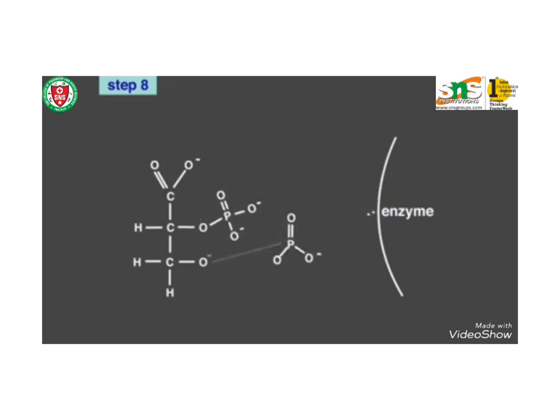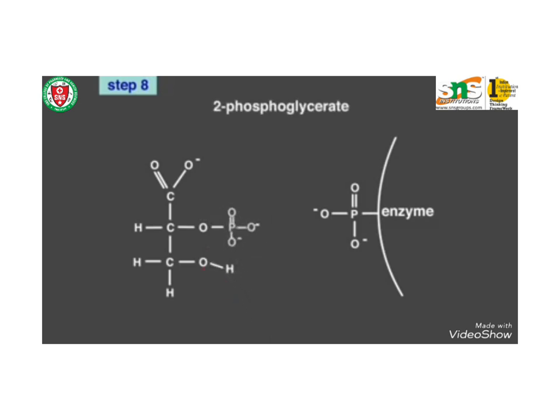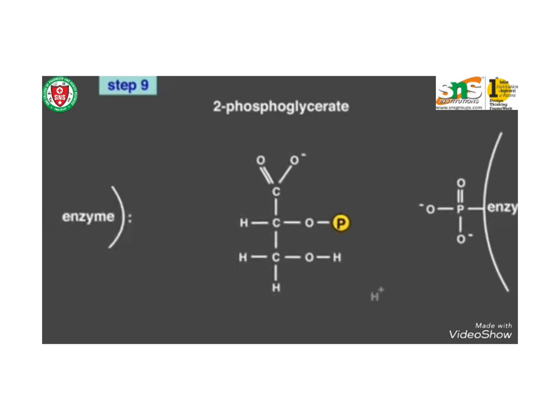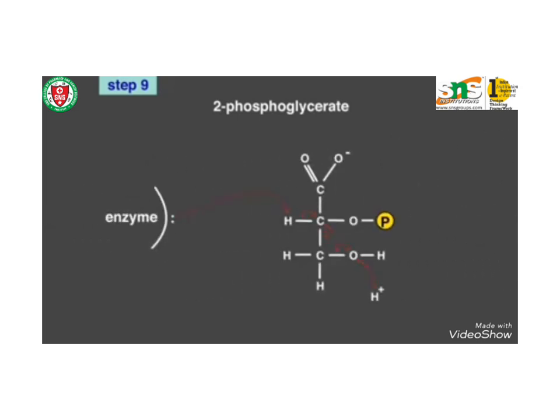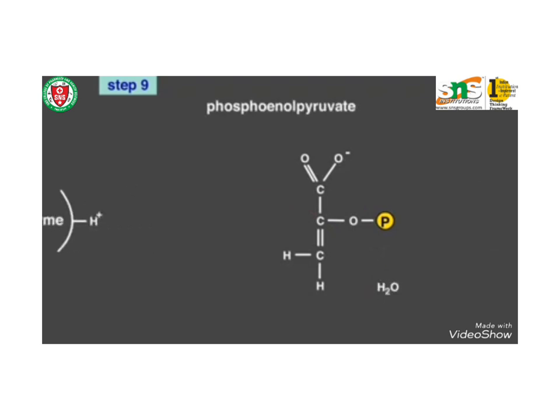In step 8, the phosphate of both the phosphoglycerate molecules is relocated from the third to the second carbon to yield two molecules of 2-phosphoglycerate by the enzyme phosphoglyceromutase. The enzyme enolase removes a water from 2-phosphoglycerate to form phosphoenolpyruvate.